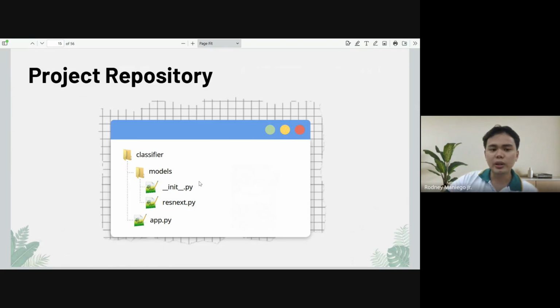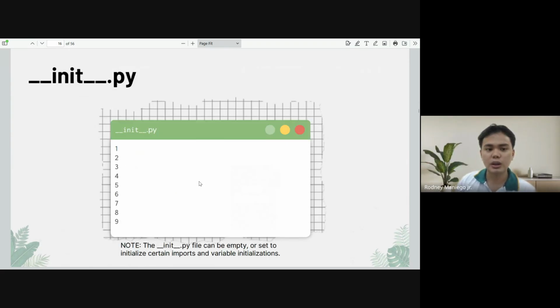For example, if you're dealing with image classification, you might have a different hierarchy of your project, your packages, your modules, and so on. Your init.py file can contain zero or more lines.